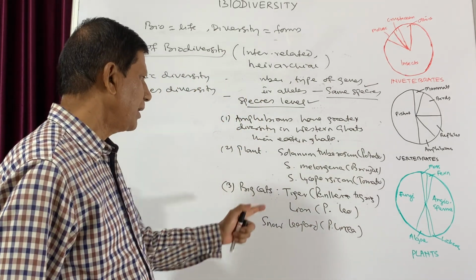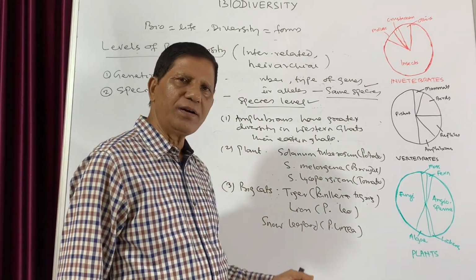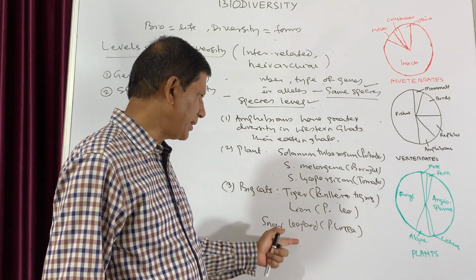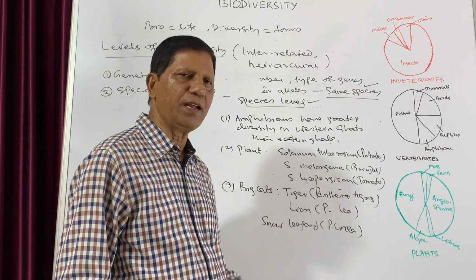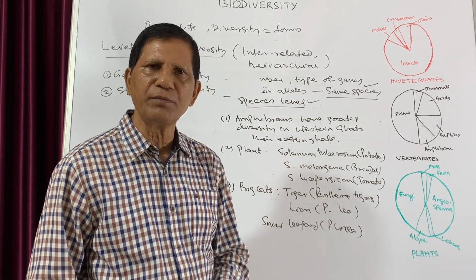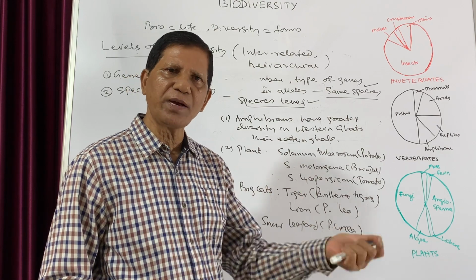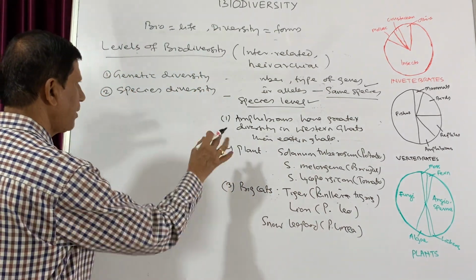But you see, tiger, lion and snow leopard are three different species, but all of them belong to the same genus Panthera. So this is also an example of species diversity. That means one species differs from another. So these are some of the examples.